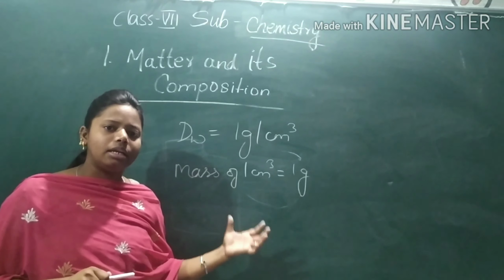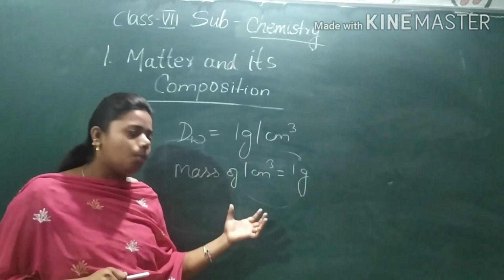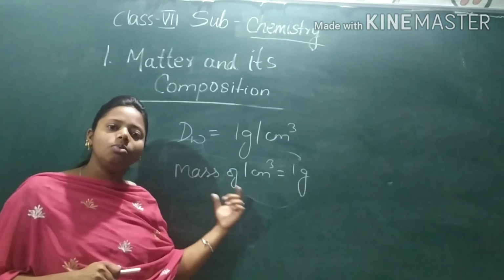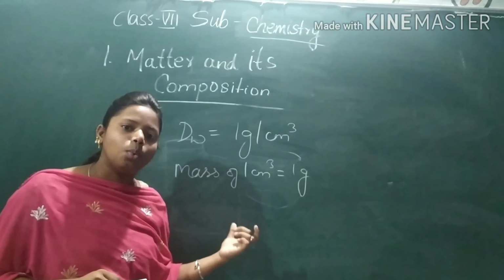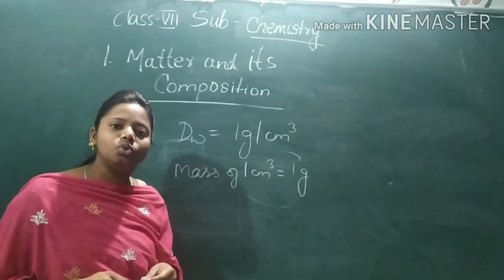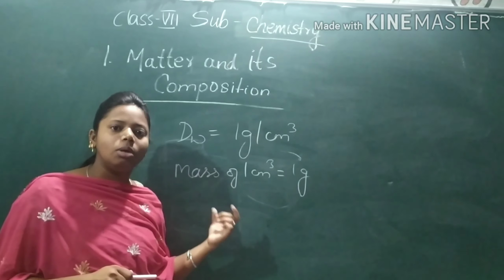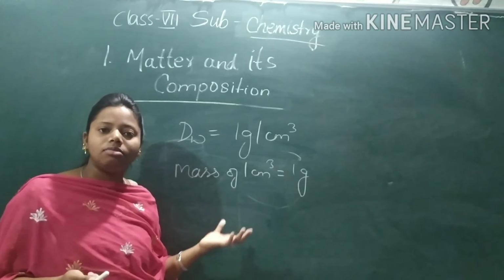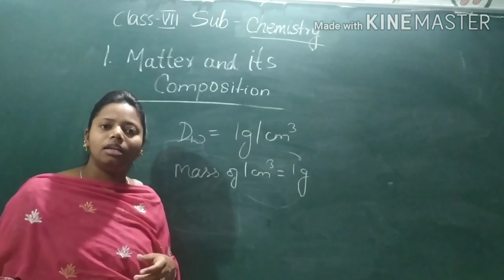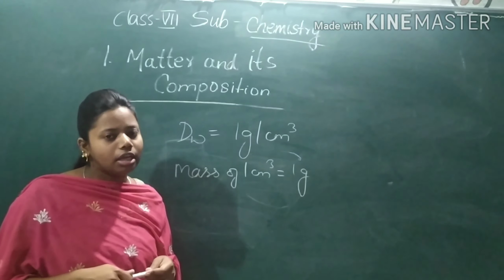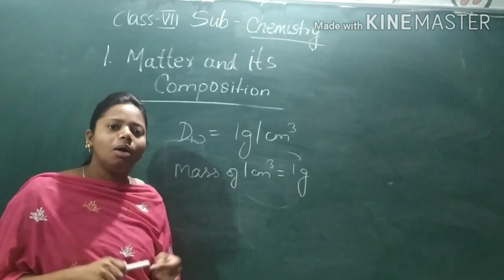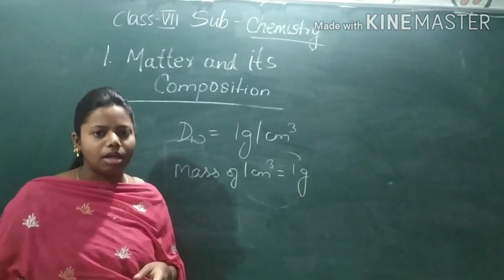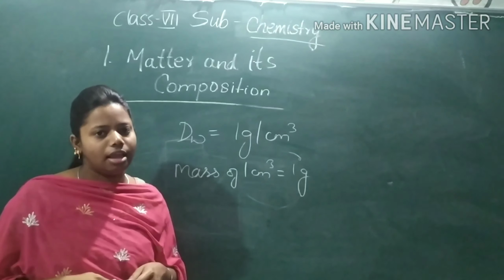That means whatever you get as the mass of water, the mass of 1 centimeter cube is equal to 1 gram. The mass of the water displaced is equal to the mass of the iron nails. It might be 5 centimeter cube. That means the mass of the iron nail will be 5 gram. Okay. So in this way, we will get the mass of the iron nail, and this shows that matter has mass. With this activity, we come to know that matter has mass.